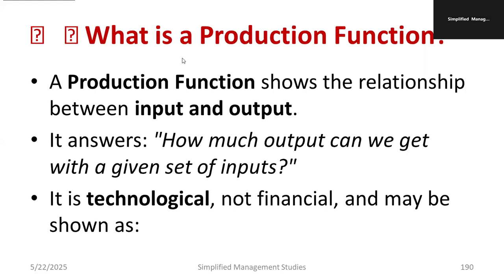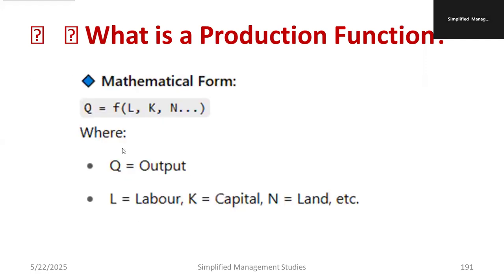Next is a very important term: what do you mean by production function? Production function shows the relation between input and output. What is the relation between input and output? That is the major thing of production function. How much output can we get with a given set of inputs? That's the question. It is technological, not financial, and may be shown as Q = f(L, K, N, etc.).